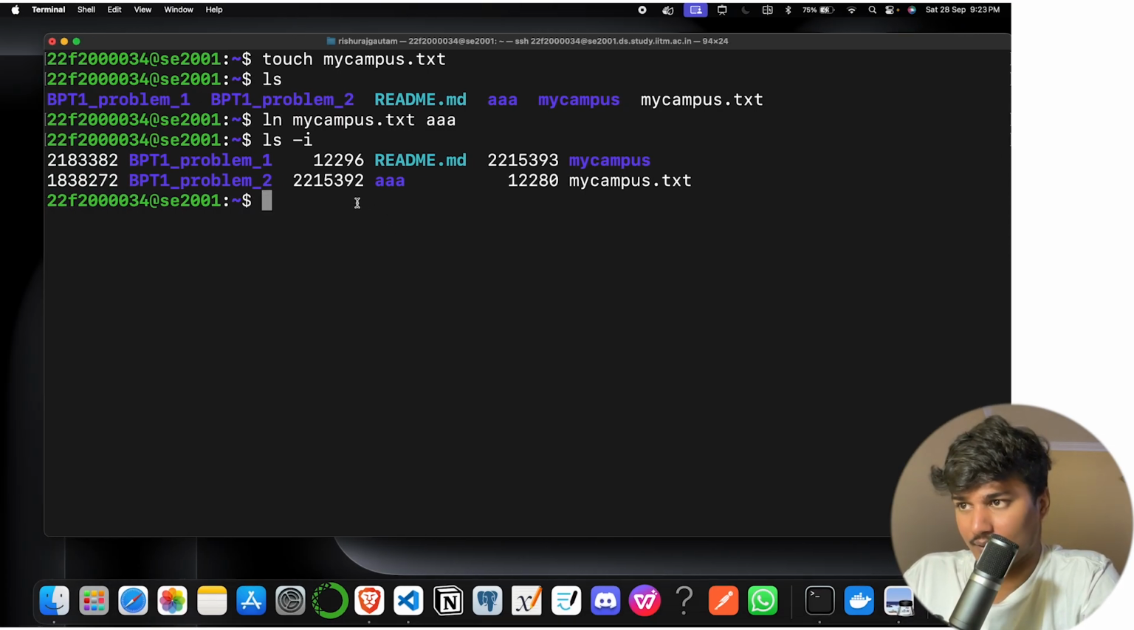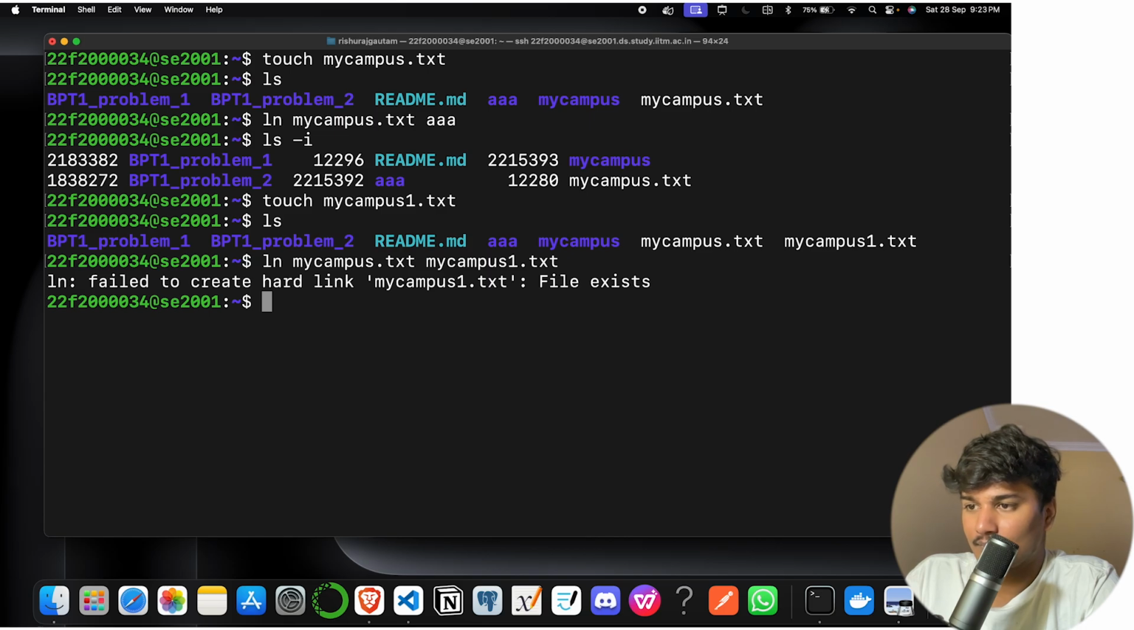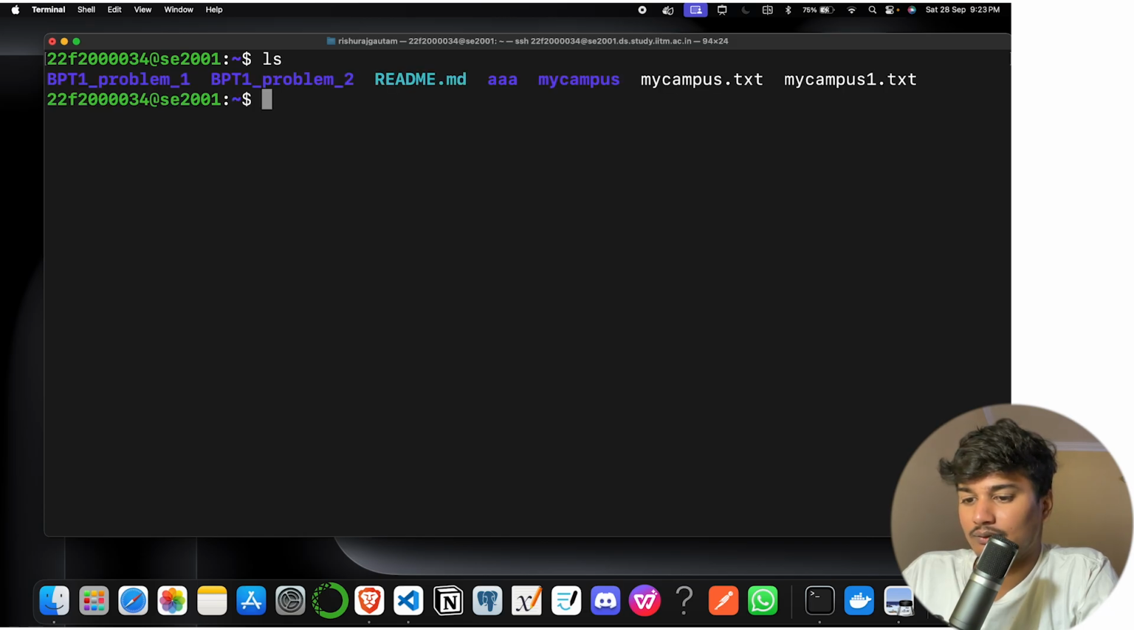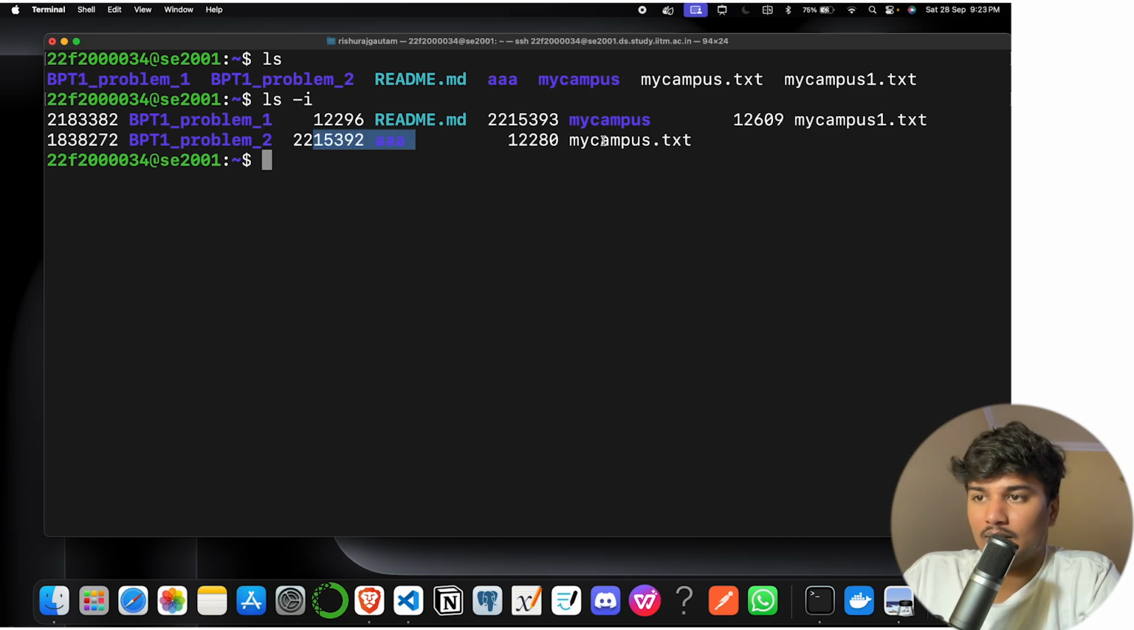let's create one more file. touch mycampus1.txt. ls, and let's do one more thing: let's copy this ln mycampus.txt and give it to mycampus1.txt. It's saying the file already exists. Okay, let me debug it quickly. We have mycampus.txt here, and you can see mycampus1.txt is here.